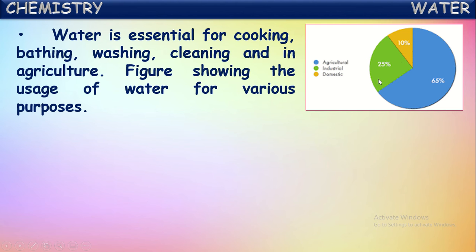is used for industrial works, as I told just now, and only 10% of the fresh water is used in domestic works like drinking, bathing, cleaning, and cooking. For all these domestic works, only 10% of fresh water is used. So a large quantity of the fresh water available on the earth's surface is utilized for agricultural purposes, and then the remaining 25% is utilized for industrial works. Okay,